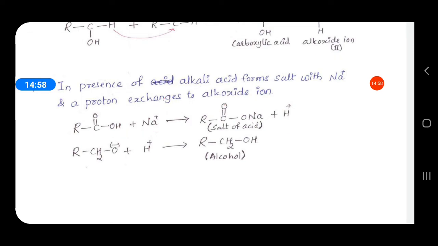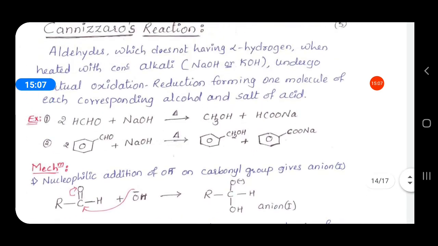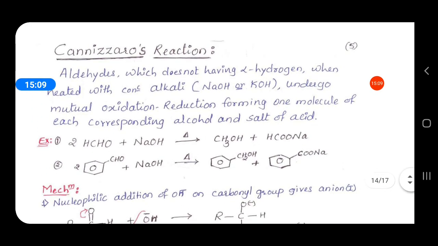So finally, at the end, the salt of an acid and the corresponding alcohol are formed. So in the Cannizzaro reaction, aldehydes which do not have alpha hydrogen, when heated with concentrated alkali, which may be NaOH or KOH, undergo mutual oxidation reduction, forming one molecule of each, the corresponding alcohol and the salt of the acid.